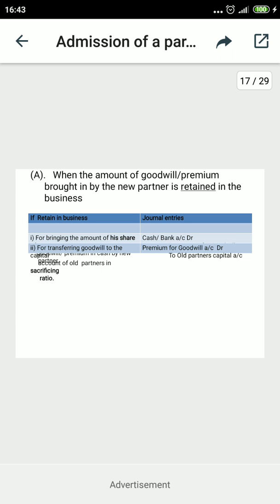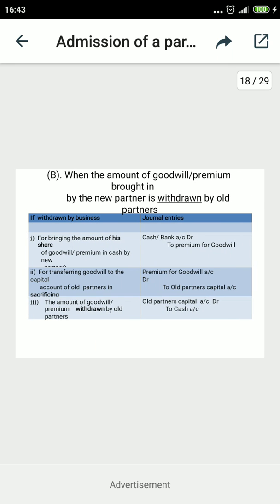But when I move to B, it means A you first have to pass as usual. Now moving to when the amount of premium brought in by the new partner is withdrawn by the old partners, meaning the sacrificing partners. The first two entries are the same: cash account to premium for goodwill with his share, and then premium for goodwill to the old partners, the sacrificing partners, in the sacrificing ratio.